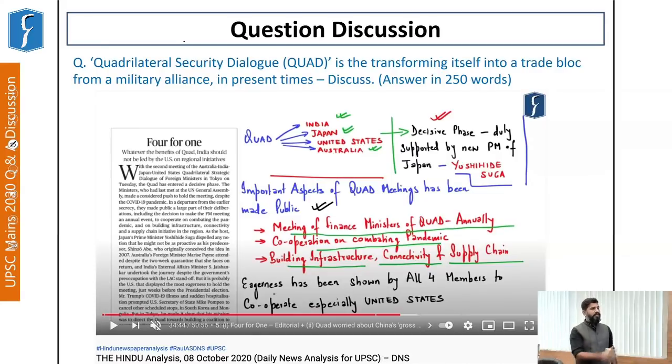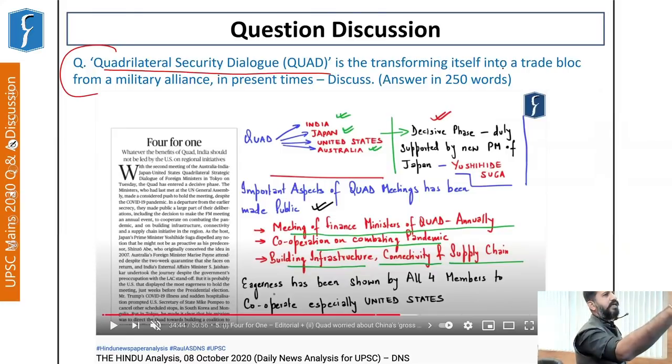However, if you look at this next question that was asked in the same year, it reads about the Quadrilateral Security Dialogue, about which almost every one of us has read in the newspaper, or we have seen the analysis in the DNS or in any particular magazine. But the question here was tricky. It required us to identify that Quadrilateral Security Dialogue is transforming itself into a trade bloc from a military alliance in the present times, and discuss.